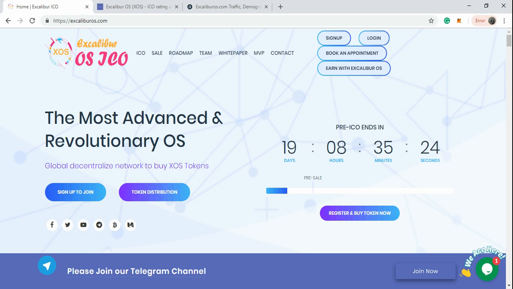So what is my view? I believe the Excalibur operating system should be a very good one because it's going to make life easier. It will become safer to use the internet and to use the operating system. So I'm leaving the link of this ICO below. You can sign up for this ICO.